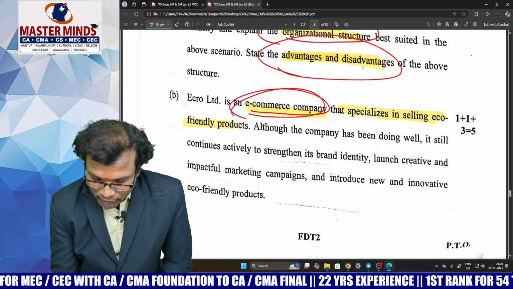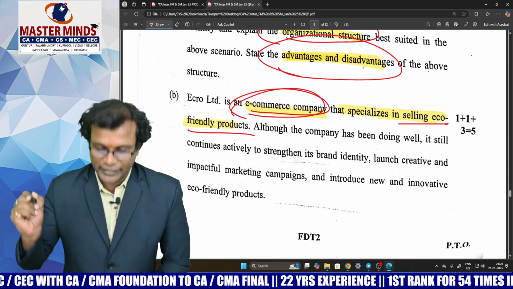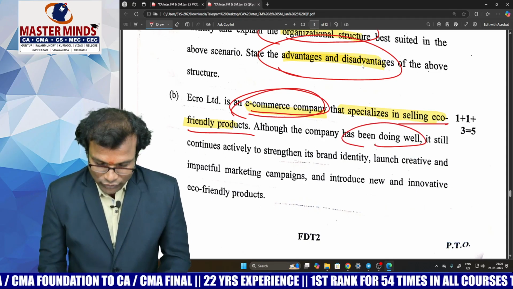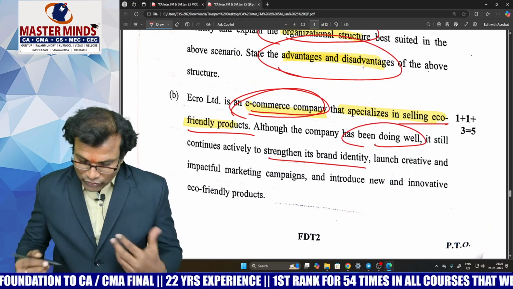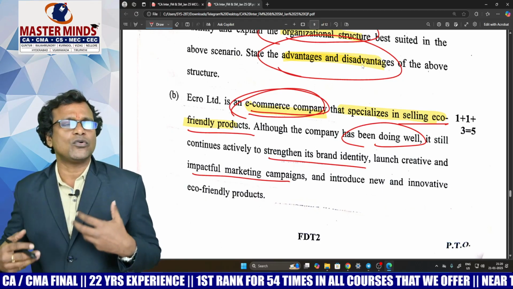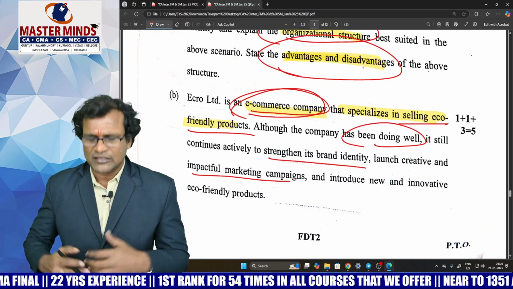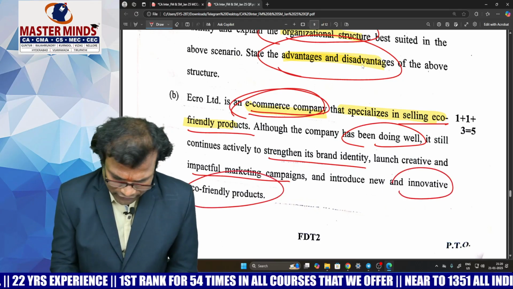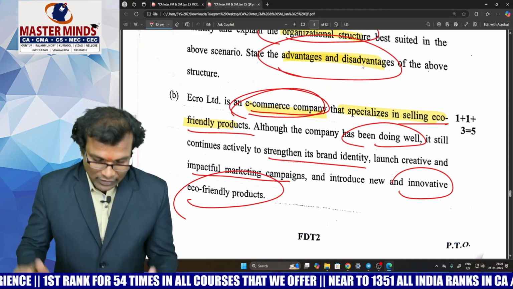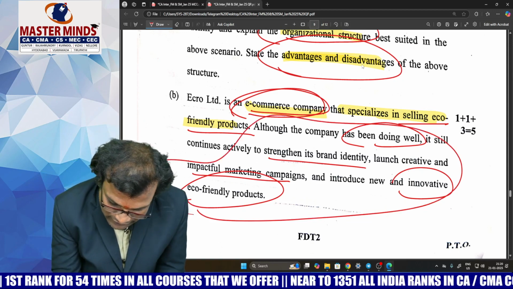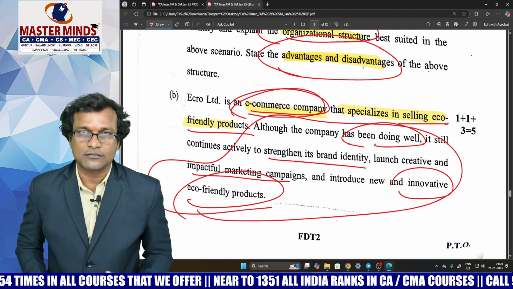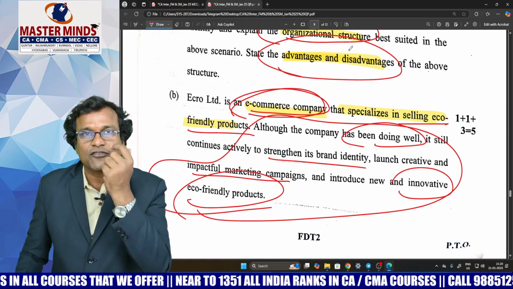Acro Limited is an e-commerce company that specializes in selling eco-friendly products. Although the company has been doing well, it still wants to strengthen its brand image. They are trying to launch creative and impactful marketing campaigns. Means they are trying to deliver some innovative advertisements, and they are willing to introduce some innovative eco-friendly products. They want to enhance their brand identity. If you observe the entire essence of this little paragraph, they want to launch some innovative eco-friendly products, right? This is the essence of the first paragraph of question number 5b.